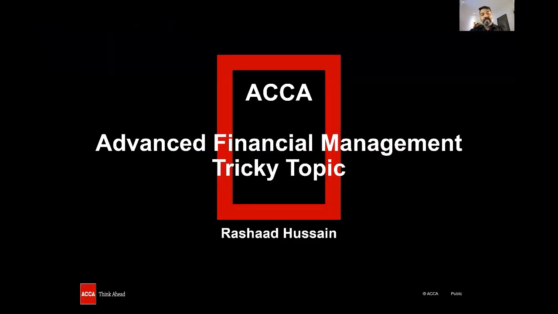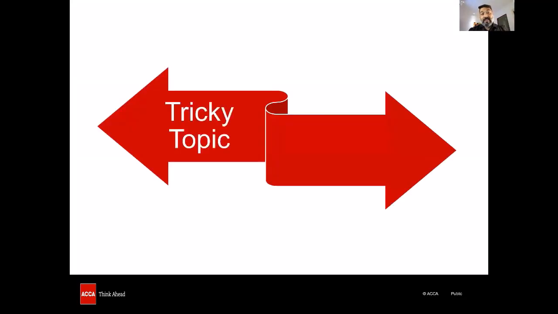My aim here is to simplify the few tricky adjustments of valuation. So here we have advanced financial management, a tricky topic, and our topic is valuation.